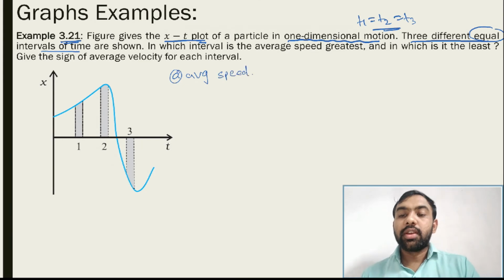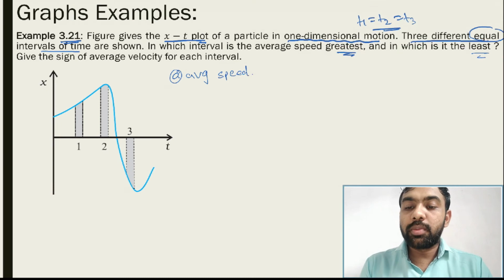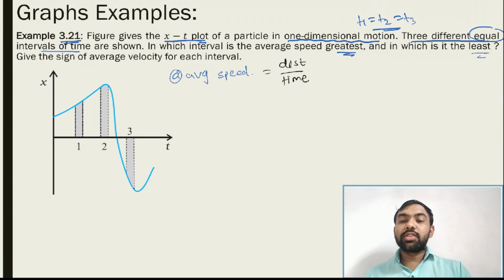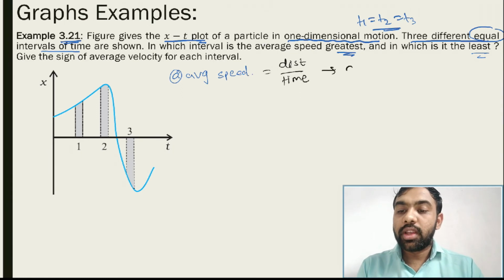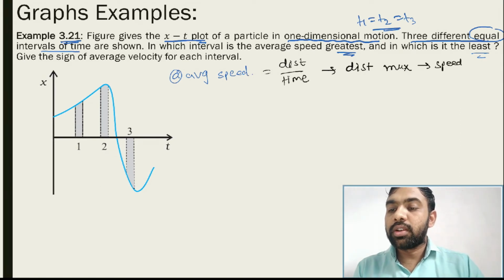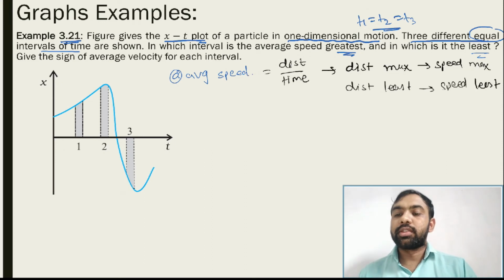and in which is it least? So we have to find these two things, greatest and least. Average speed means distance upon time. So time is the same in all three. If distance is maximum, it means speed is maximum. If distance is least, it means speed is least. Okay, this is how you have to find the average speed.